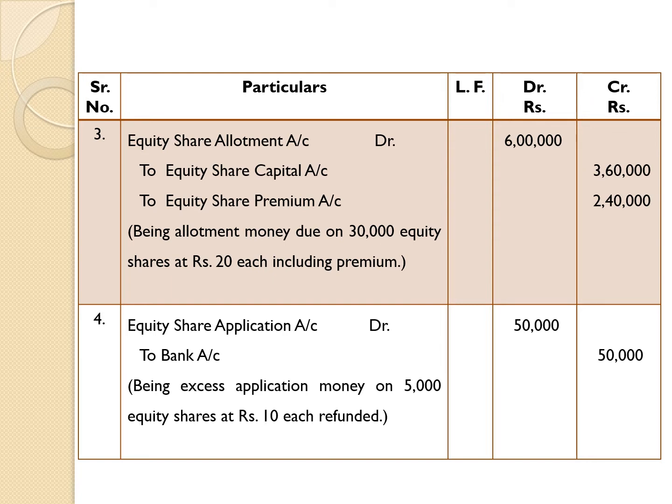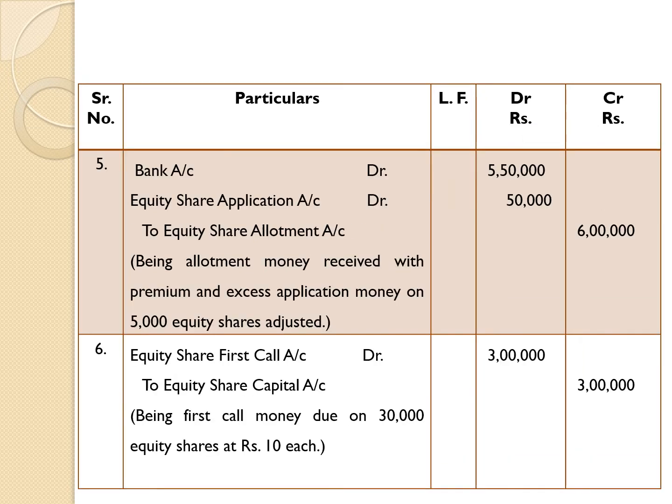This entry number 4 is to be compared with entry number 1. Entry number 4 is completely opposite of entry number 1. Next, entry number 5, we are taking here allotment money.